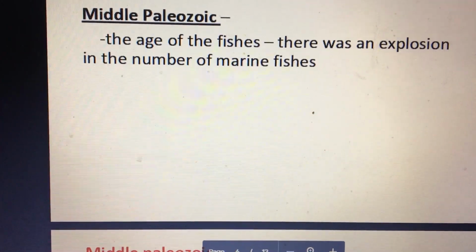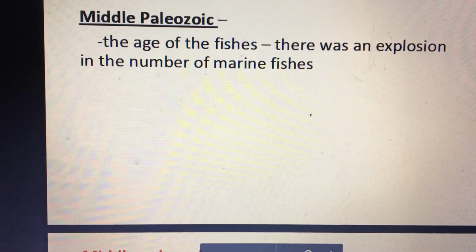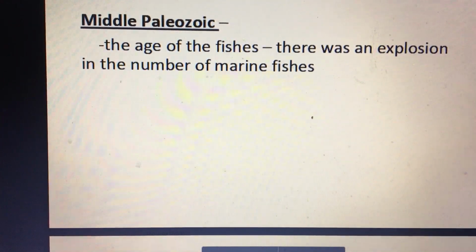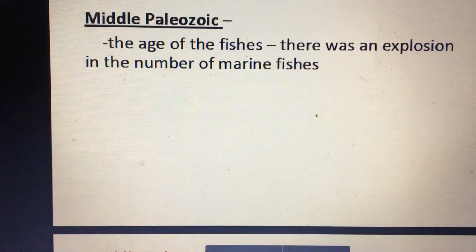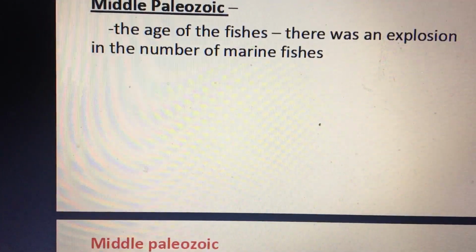At the end of the early Paleozoic and the middle Paleozoic, though, we've got a breakthrough. We've got fishes, and we got fish that have backbones and jawed fish. This is the age of the fishes in the middle of the Paleozoic. This is the Devonian and the Silurian period. An explosion. We call this the age of the fishes.